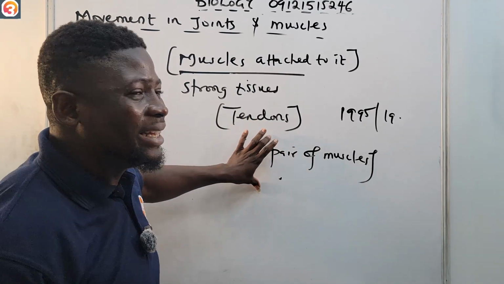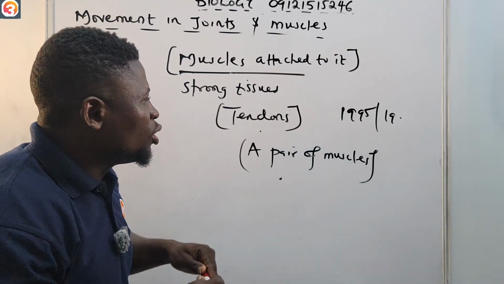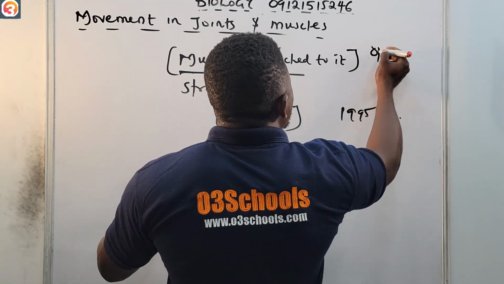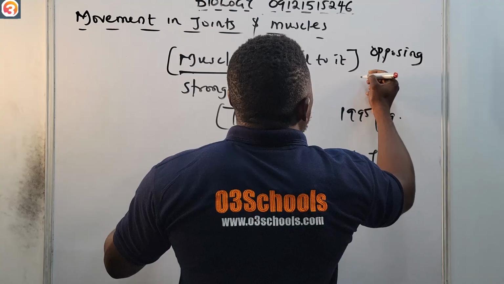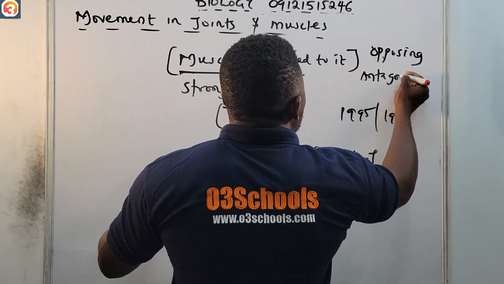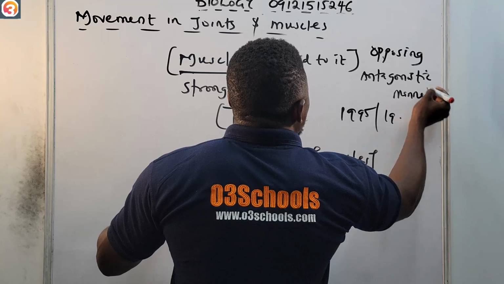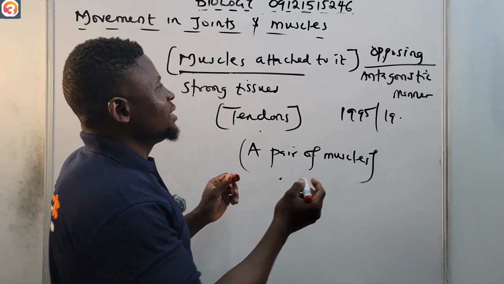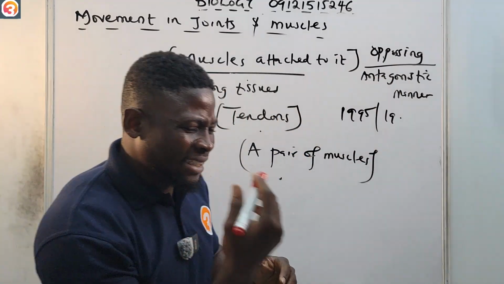This movement in joints works in an opposing or antagonistic manner.